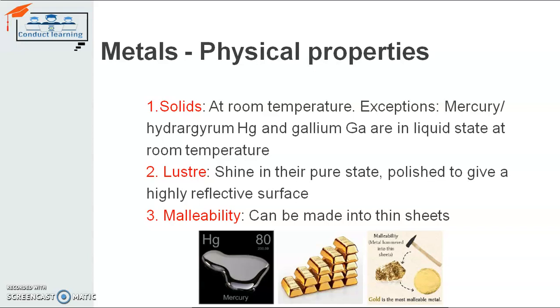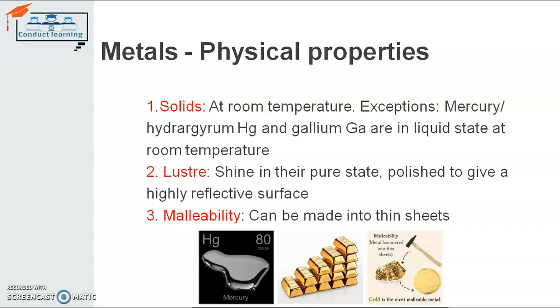The first property of metal is that it is solid. Metals are normally found in solid state at room temperature. One exception is mercury. Mercury is a metal, but it is not solid at room temperature. It is in liquid state. The same is for gallium, the same is for hydrogen.